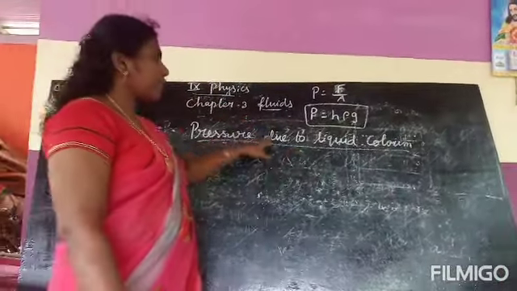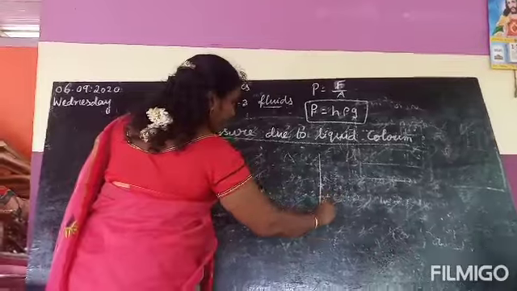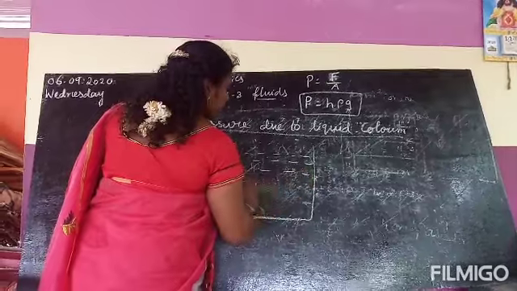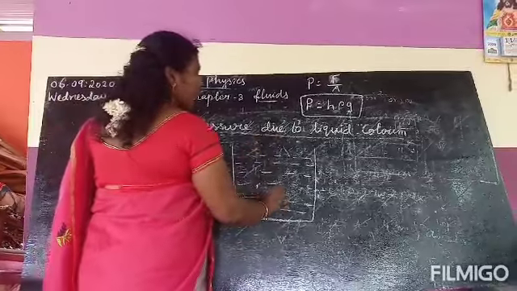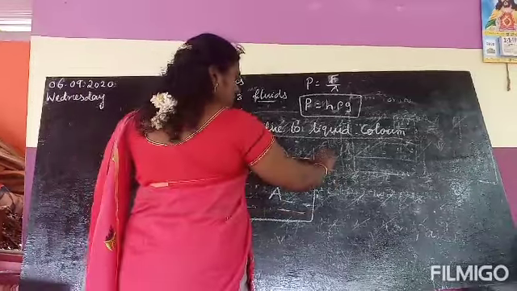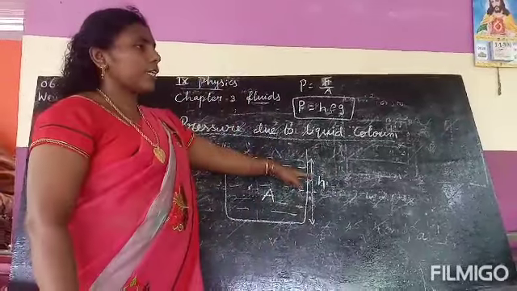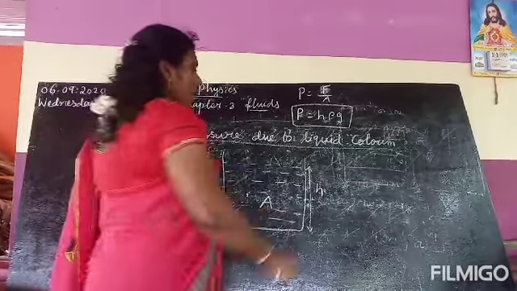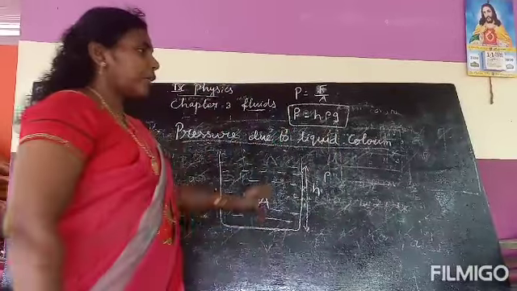Next we can see the pressure due to a liquid column. Take a tall beaker filled with water. The area of cross section of this beaker is capital A. A means the area of cross section. Now the height of the liquid is H. The area of cross section of the beaker is denoted by the letter A, and the density of the liquid is denoted by the letter rho.